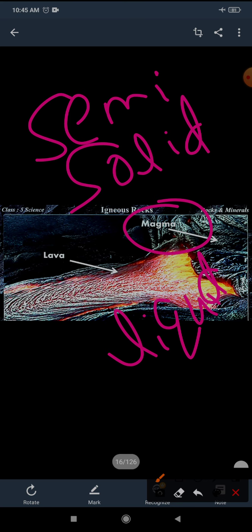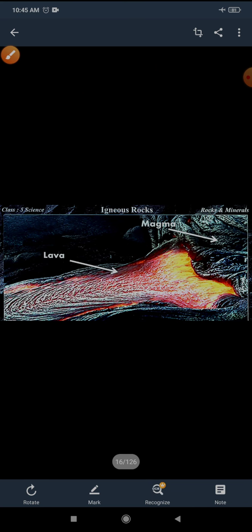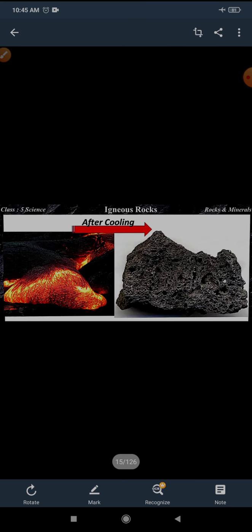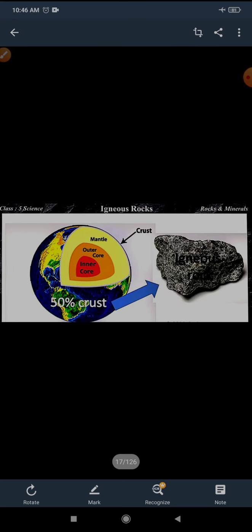So this is lava and magma, and when this lava cools, it forms igneous rock. Fifty percent of the earth's crust is made up of igneous rock.